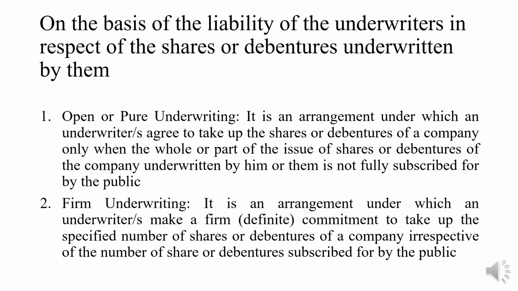They are committed to take up a specified number of shares, irrespective of whether the shares are subscribed by the public or not. But in case of open or pure underwriting, underwriters agree to take up the shares or debentures of a company only when the whole or the part of the issue underwritten is not subscribed by the public.